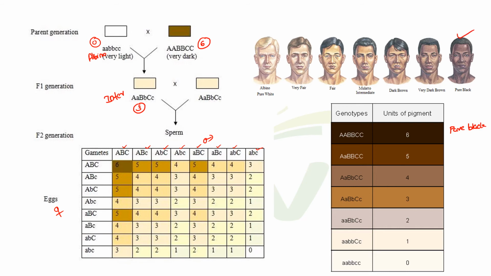Here you can see how many dominant alleles are here. 1, 2, 3, 4, 5. So 5 dominant alleles are there. So the skin color is very dark brown.